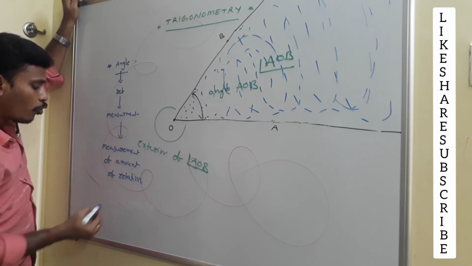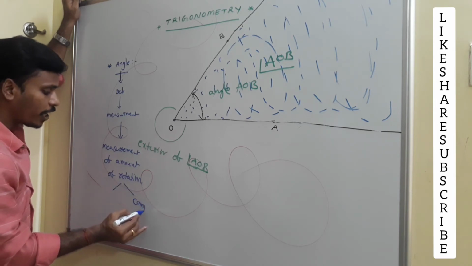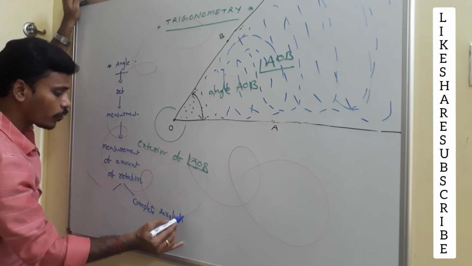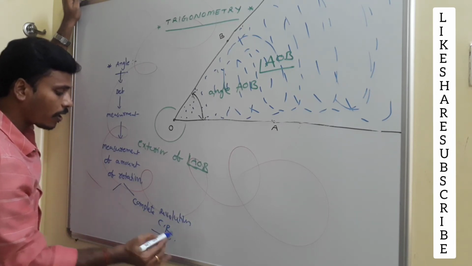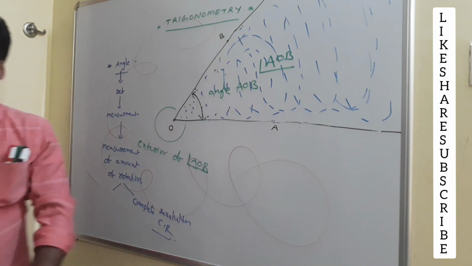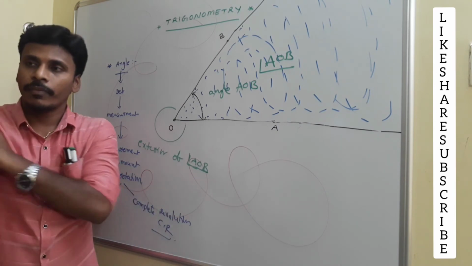To measure the amount of rotation, we develop the idea of a complete rotation or complete revolution. We say it as CR. What is a complete rotation or complete revolution? For example, we have an initial ray.